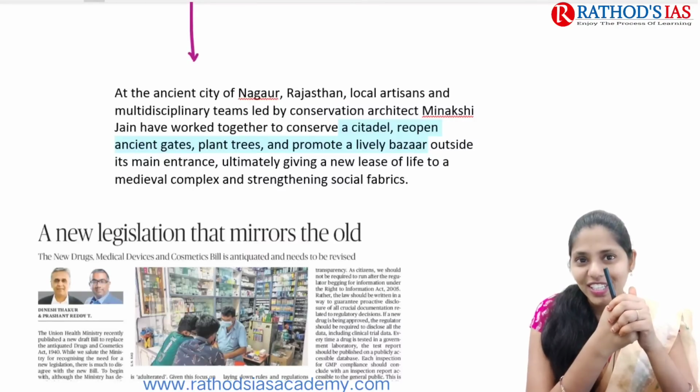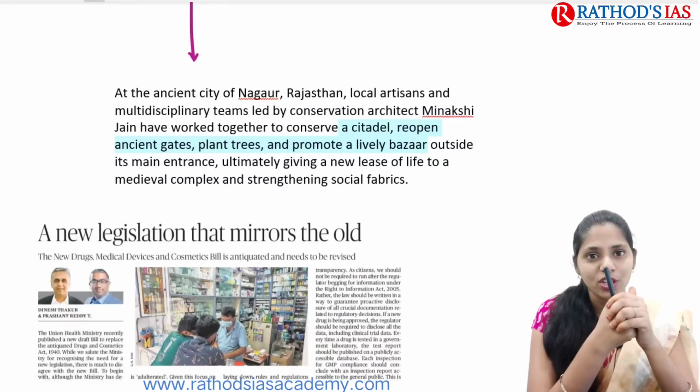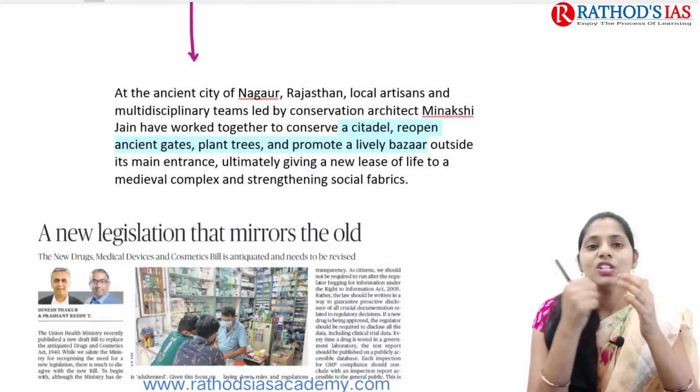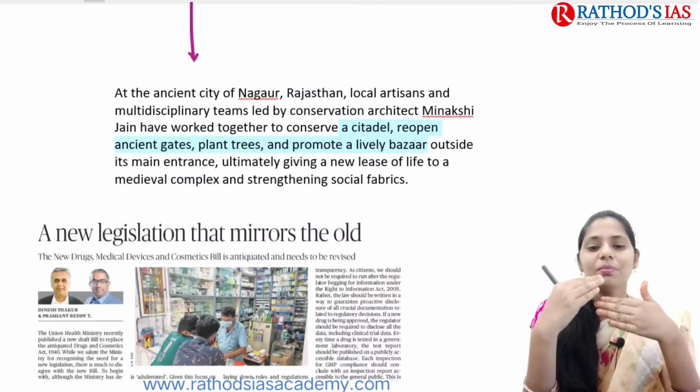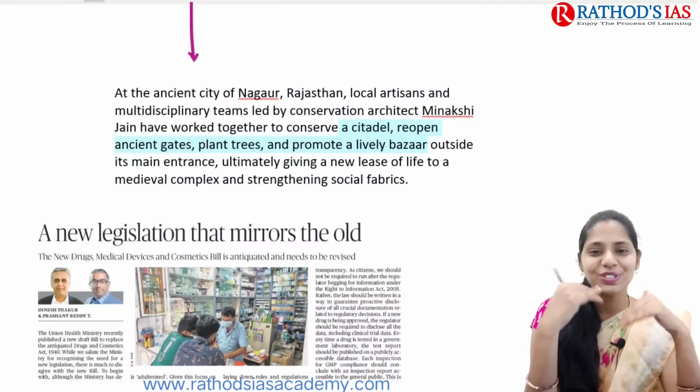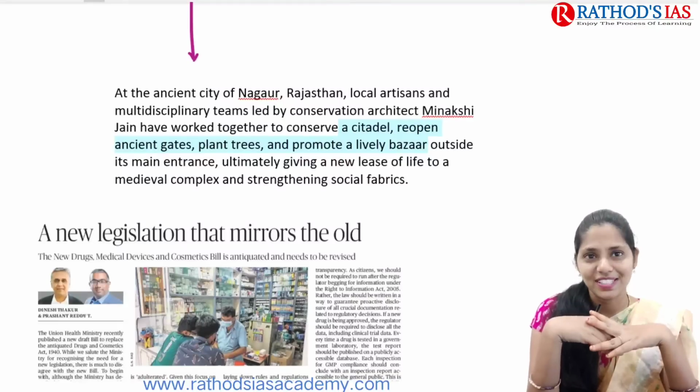So where is the citadel located? Let me know. They reopened ancient gates, planted trees and promoted lively bazaars outside the main entrance. Because of these bazaars which came up outside the entrances, it will bring back some legacy. So we will be getting a new lease of life for this medieval complex as well.